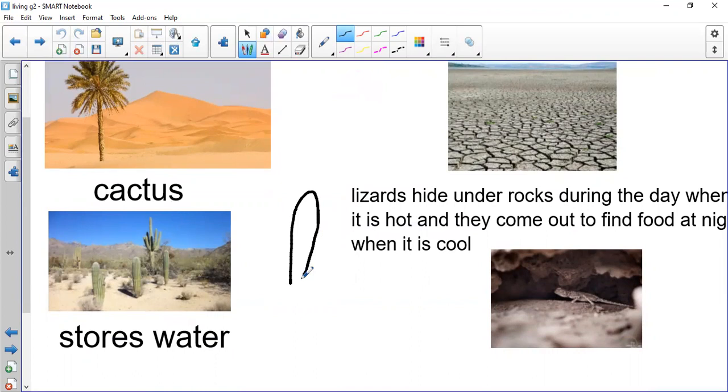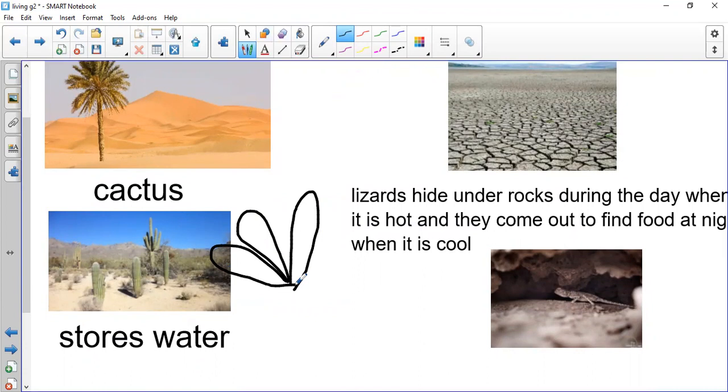This is the cactus plant that grows only in the desert because it needs hot weather to grow. It cannot be grown here, because it needs very, very hot weather to be planted or to be grown. So this is the cactus.